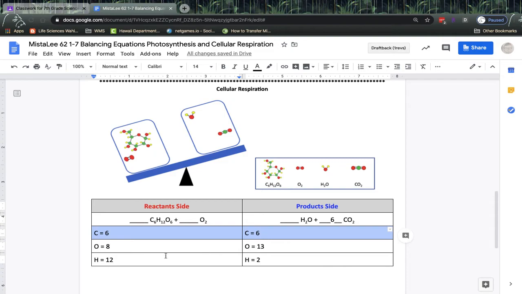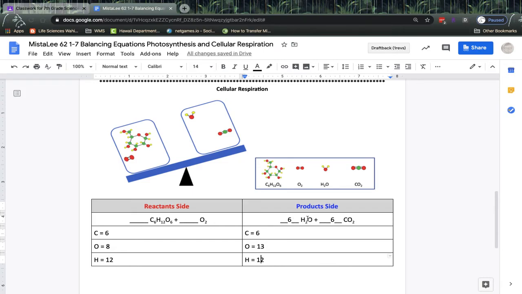Let's go to hydrogen. We have 12 hydrogens going in, but only 2 coming out, and that's impossible. We need more hydrogens coming out. So the only way to get more hydrogens is to have more water coming out. So how many water molecules do we have? Well, let's try 6. So if we have 6 water molecules, each water molecule gives us 2 hydrogens, so 6 times 2 is 12. Hey, that looks pretty good.